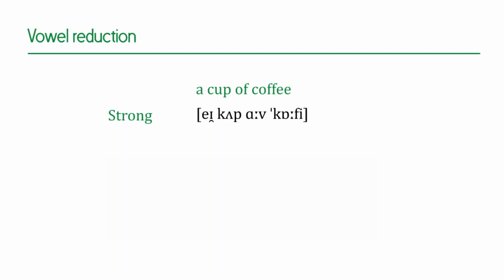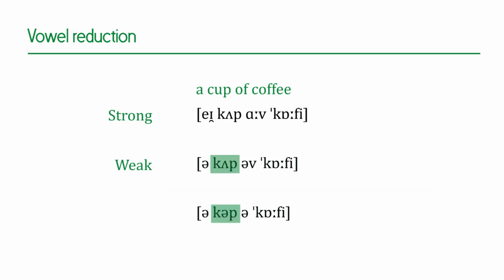Here I put the strong form: "a cup of coffee." Now I'm going to reduce it: "a cup of coffee." But believe me, you can get even faster than this. Even this one in the sentence: "a cup of coffee."